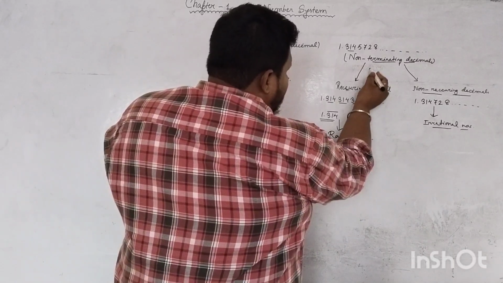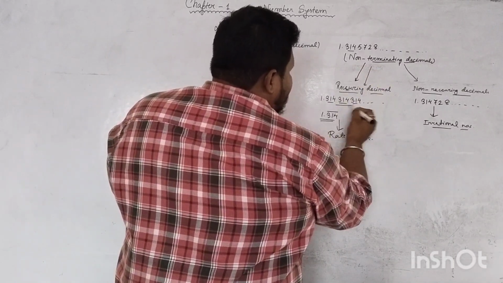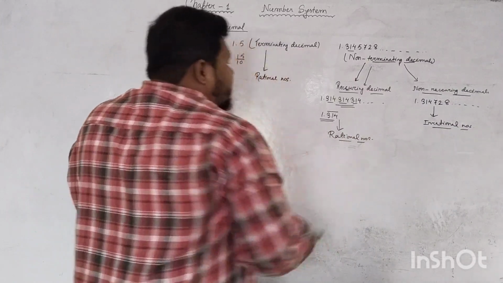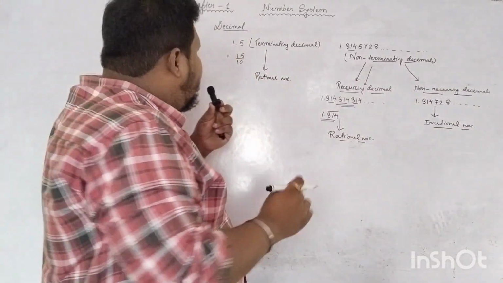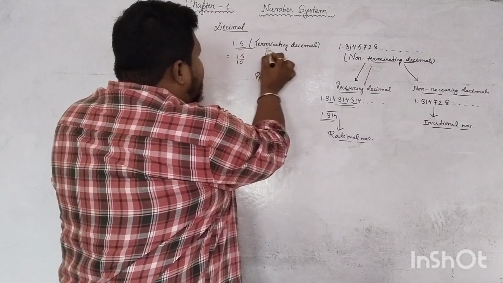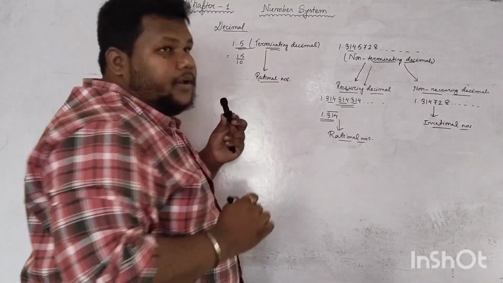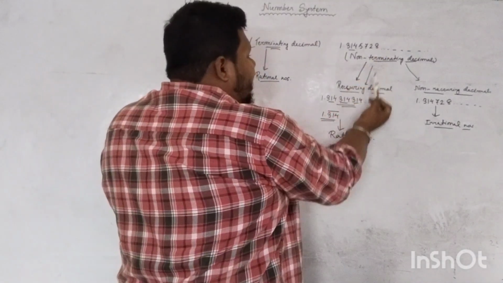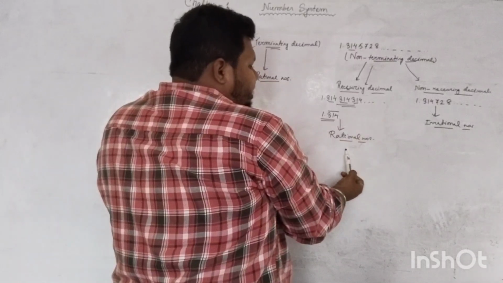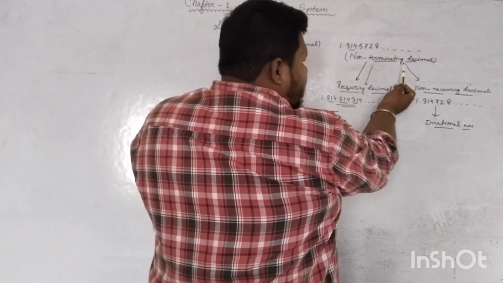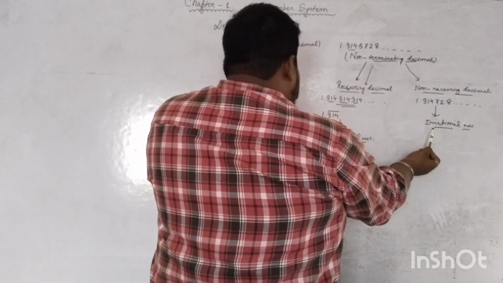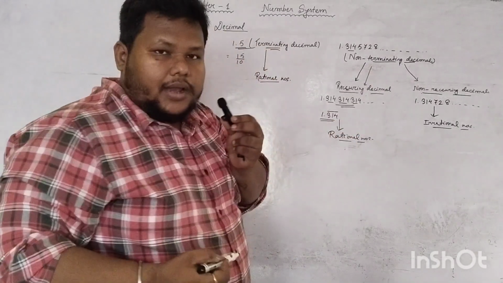If it is non-terminating but recurring, the digits are repeating, then it is a rational number. Clear? If it is a terminating decimal, it is surely a rational number. If it is non-terminating and recurring, then it is a rational number. If it is non-terminating and non-recurring, then it is an irrational number. Clear?